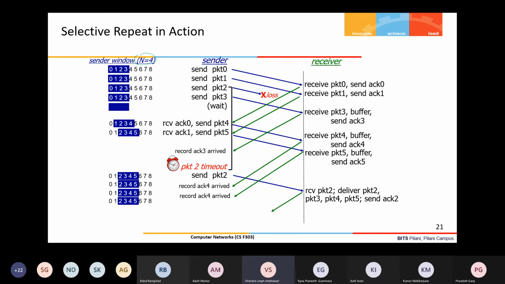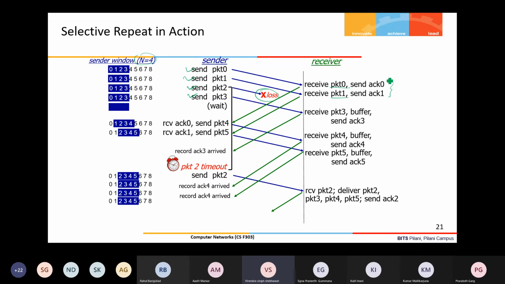The same pointers, base and next sequence number, are required at the sender side here also. Let us assume the same scenario: packets 0, 1, 2, 3, 4 have been sent. Out of that, let us assume that packet 2 is lost. The other two are received successfully: packet 0 and packet 1 are delivered to the application.